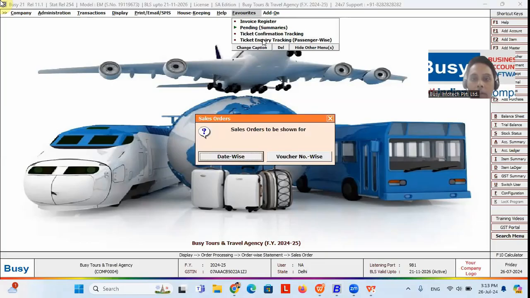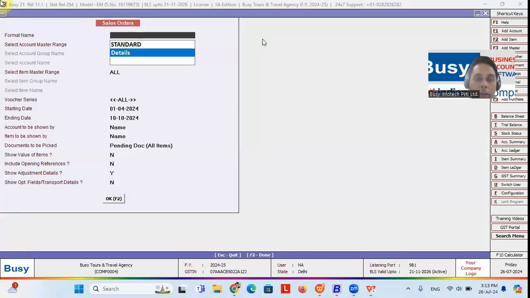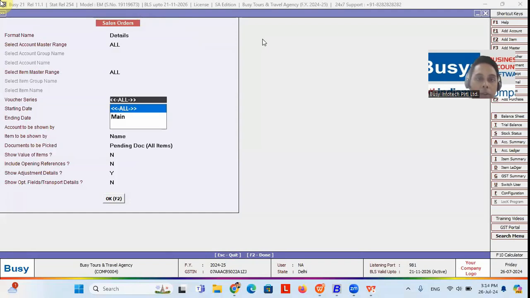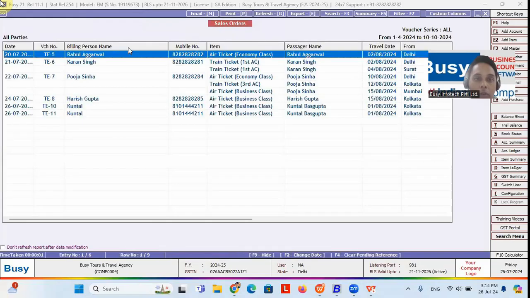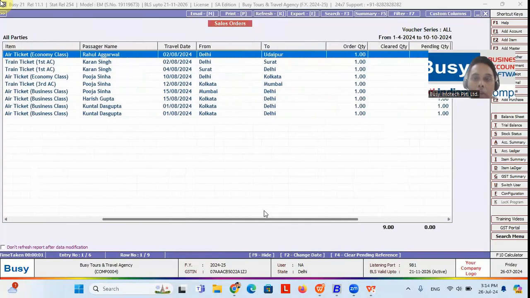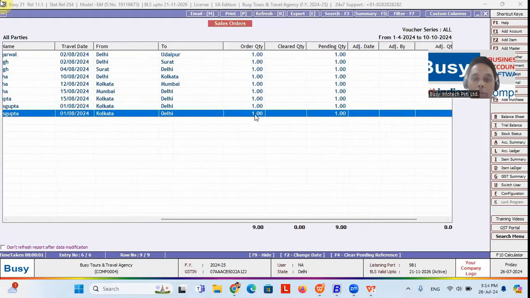If you want to see passenger wise, you can go to this report. You select date wise, you select the format name detail that has been configured in Busy. So you can configure the report as per your need also. As we have configured the format with the name called detail, you can see all the other information is coming, like date, voucher number, billing person name, the mobile number, the item defined as the ticket name, the passenger name, the travel date, from destination to destination, and how much inquiry has come for how many tickets. So you can get the number of ticket details also over here.